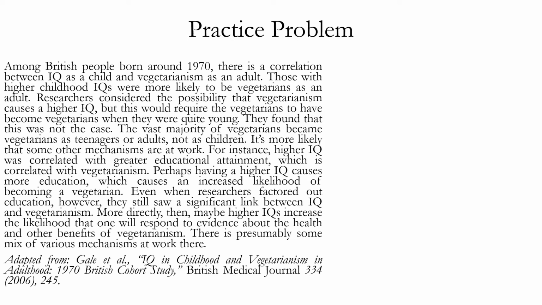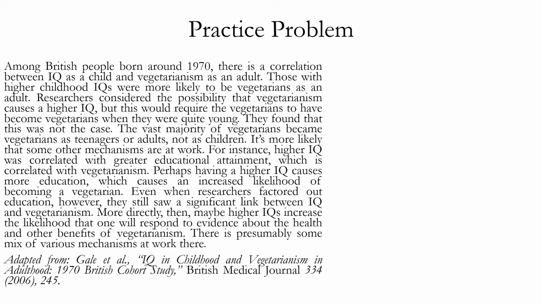The vast majority of vegetarians became vegetarians as teenagers or adults, not as children. It's more likely that some other mechanisms are at work. For instance, higher IQ was correlated with greater educational attainment, which is correlated with vegetarianism. Perhaps having a higher IQ causes more education, which causes an increased likelihood of becoming a vegetarian. Even when researchers factored out education, however, they still saw a significant link between IQ and vegetarianism. More directly then, maybe higher IQs increase the likelihood that one will respond to evidence about the health and other benefits of vegetarianism. There is presumably some mix of various mechanisms at work there.